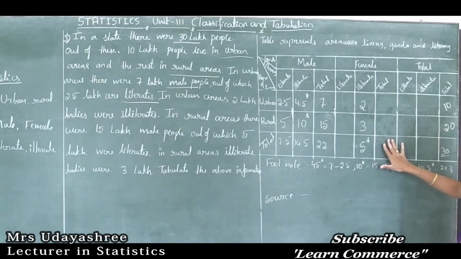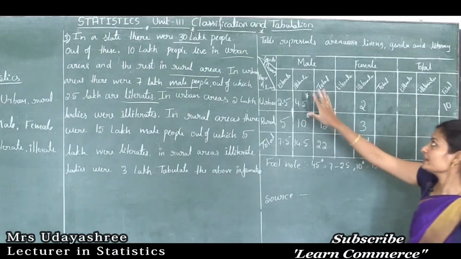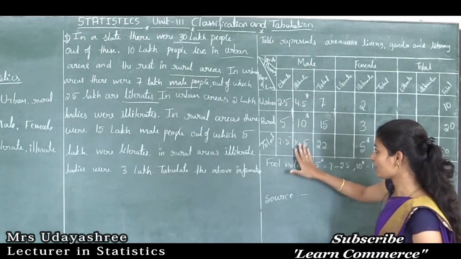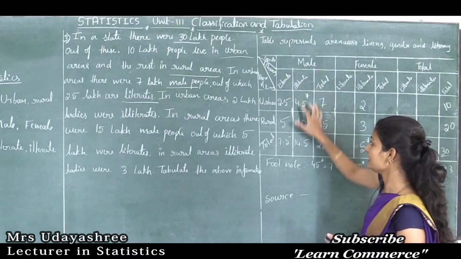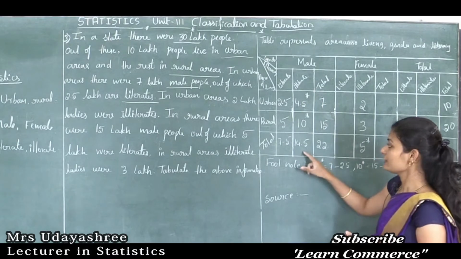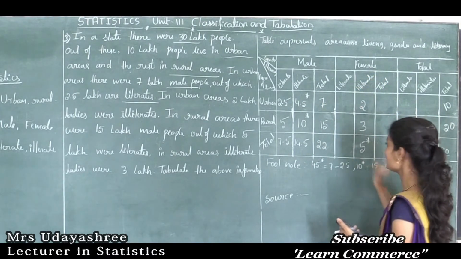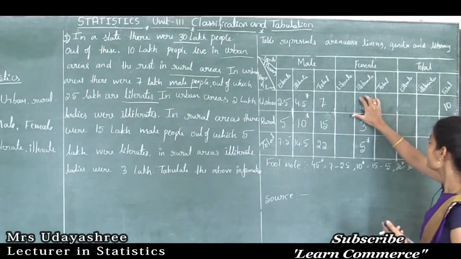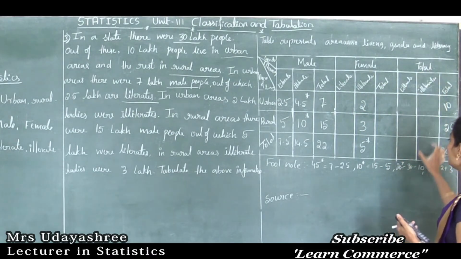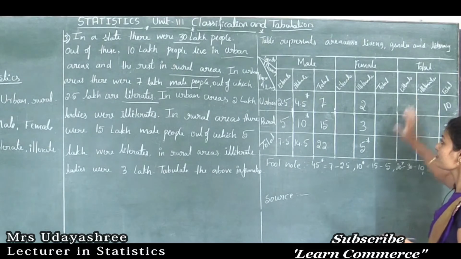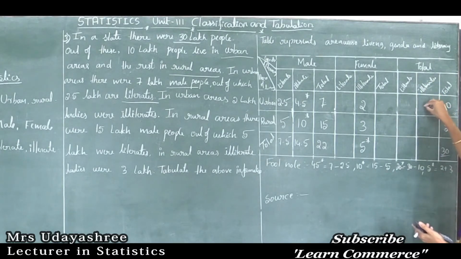Next. See here, male illiterate population, we found this male illiterate column. See here we did this one, and here the female illiterate column is calculated. So now we can easily calculate the total illiterate column. This cell indicates the total number of illiterate population in urban.